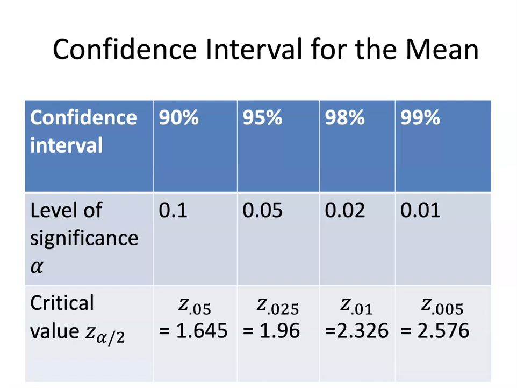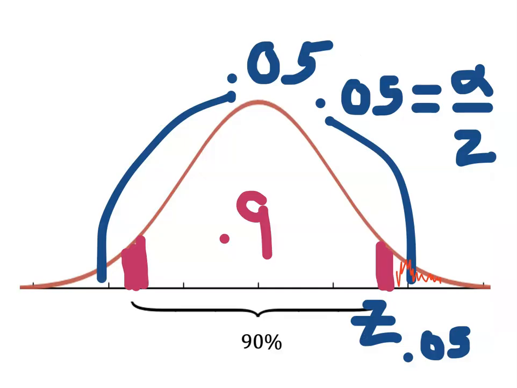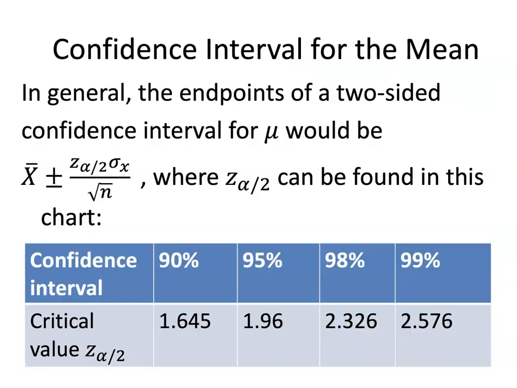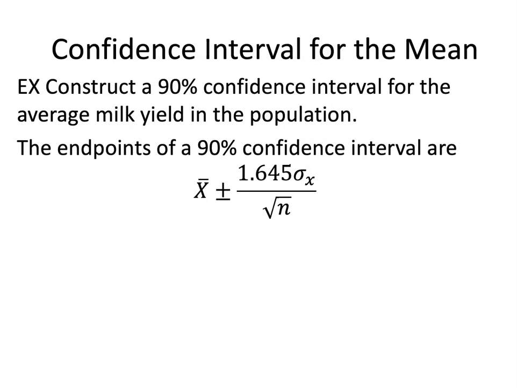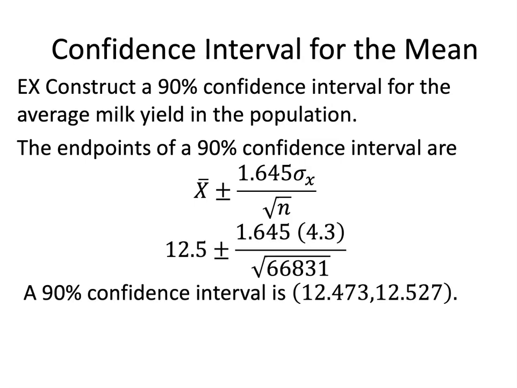Okay, so again, in this case, we want a 90% confidence interval, a level of significance 0.1. So our critical value, z sub 0.05, is 1.645. That's the z-score that corresponds to this. Okay, so here's where those numbers come from. We could just get those from the normal chart. The endpoints of a 90% confidence interval are going to be x bar plus or minus 1.645 sigma sub x over square root n. In other words, x bar is 12.5,